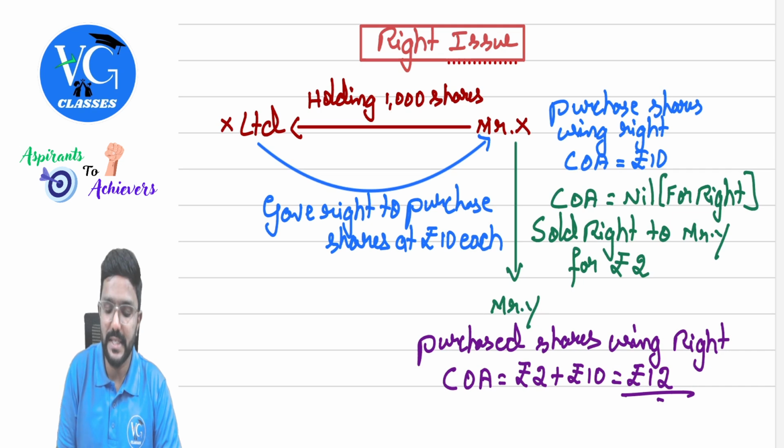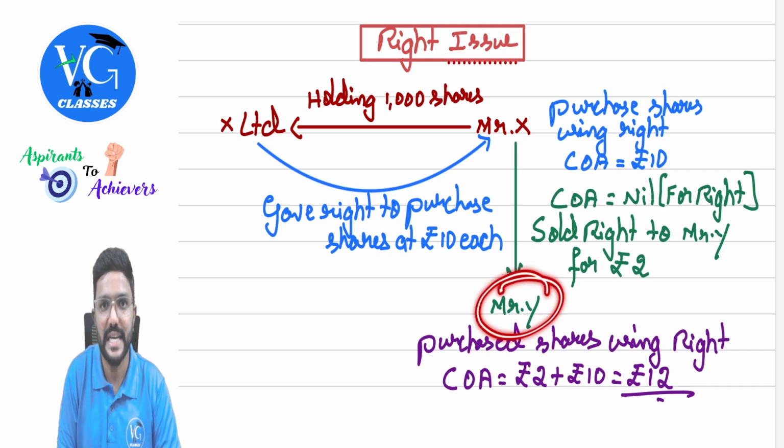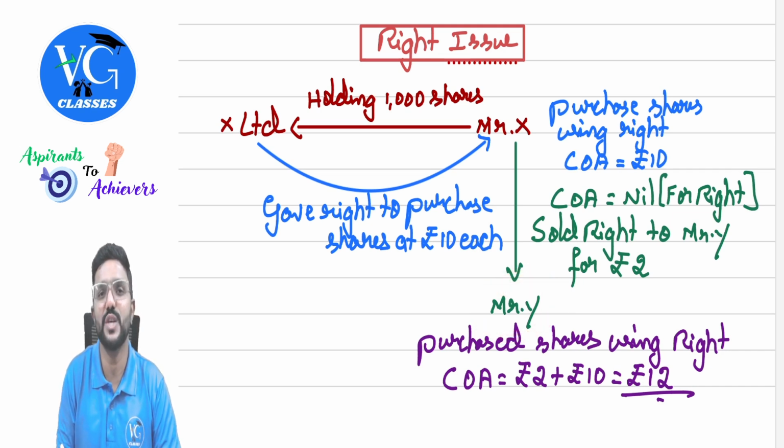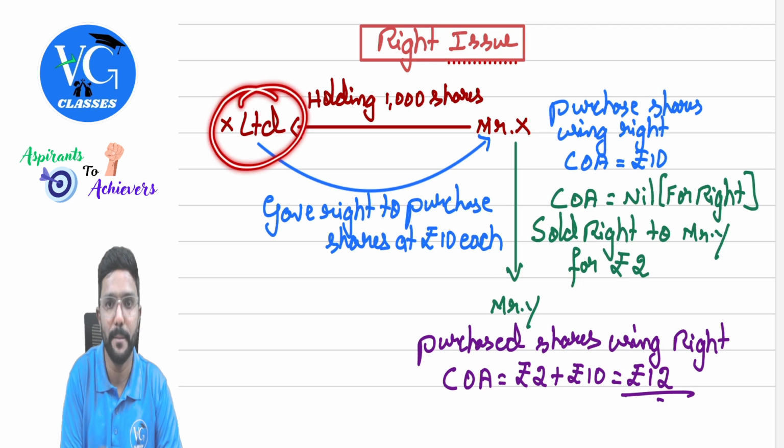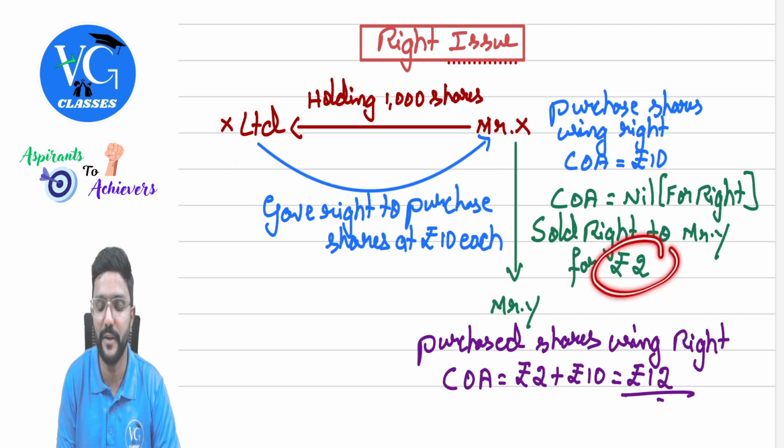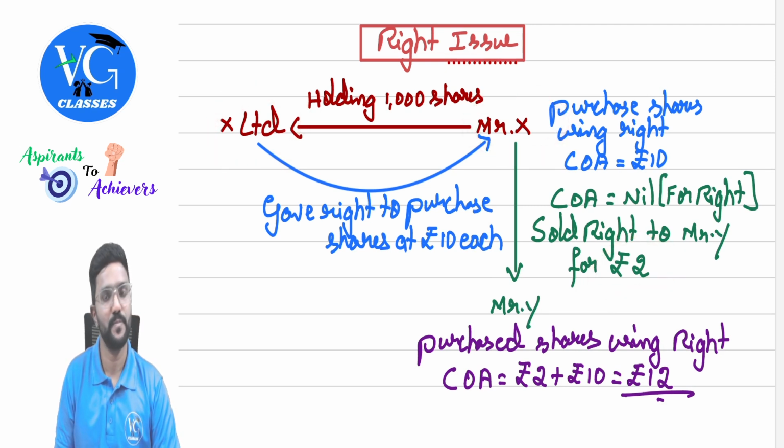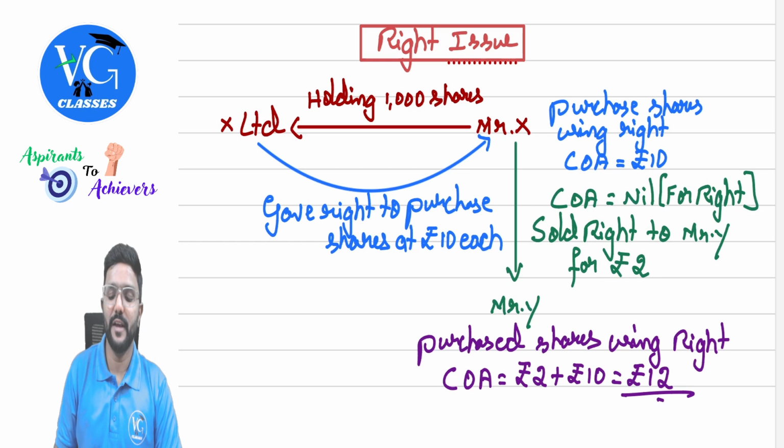So if Mr. Y sells this asset, that is shares, in the future, what is the cost of acquisition for him? It will be 10 rupees which he paid to the company plus 2 rupees which he paid to Mr. X. Got it? Yes. And please be careful.